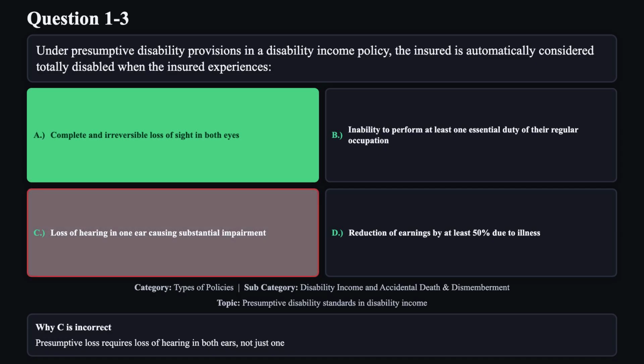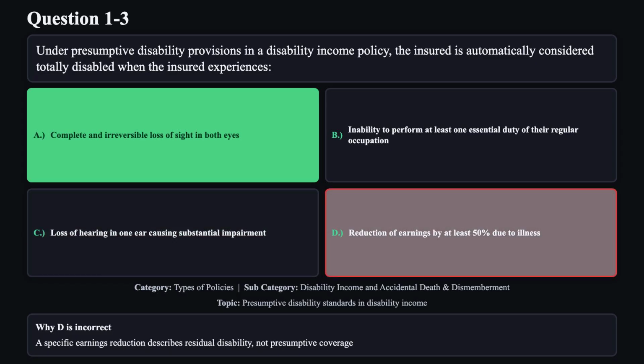Reason C is not correct. Presumptive loss requires loss of hearing in both ears, not just one. Reason D is not correct. A specific earnings reduction describes residual disability, not presumptive coverage.